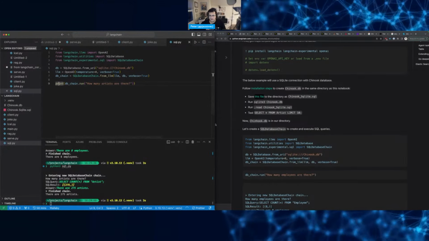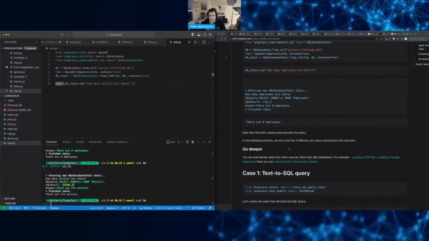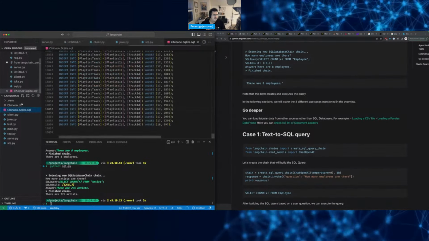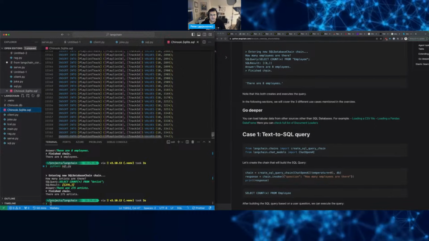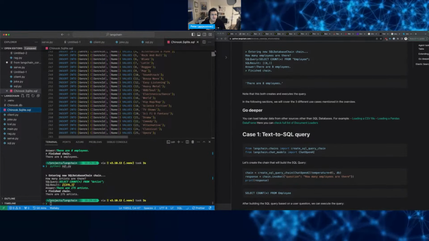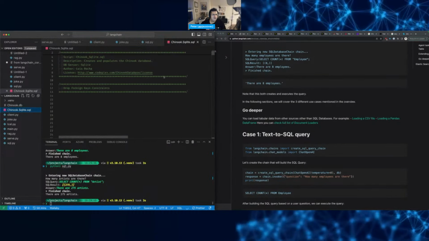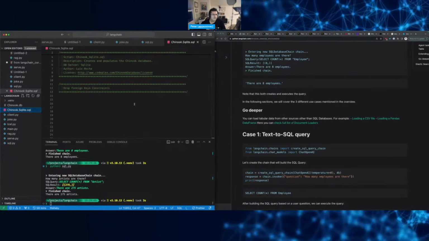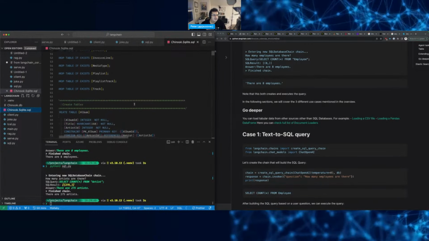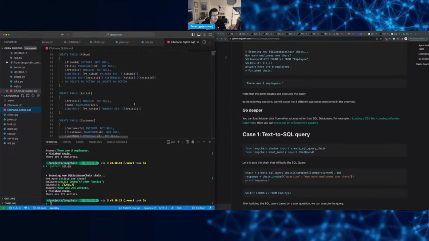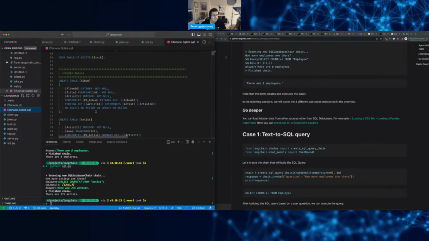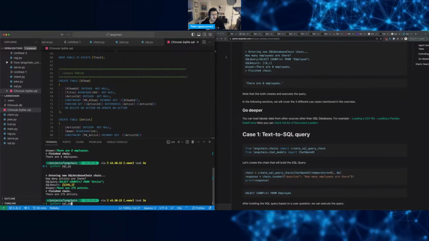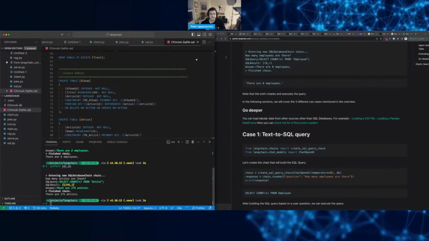Let's see if there's any more interesting things. See if it can combine it. I'm not familiar with this database, so I don't really know what the relationships are between the tables to ask a more complex question. Okay, yeah, so this is going to be interesting. So let's see. Let's do